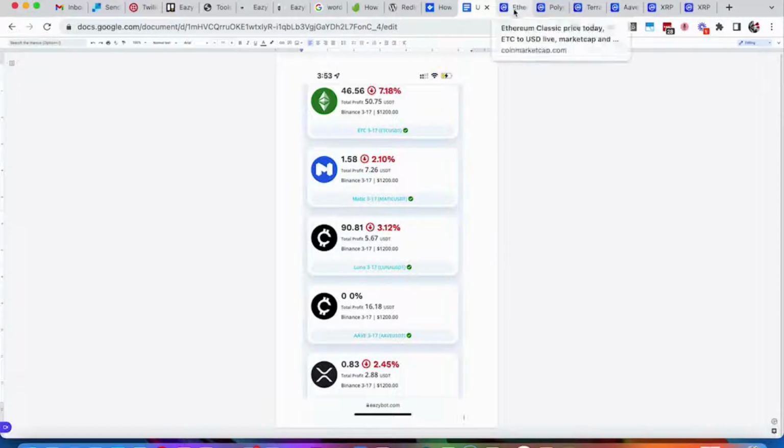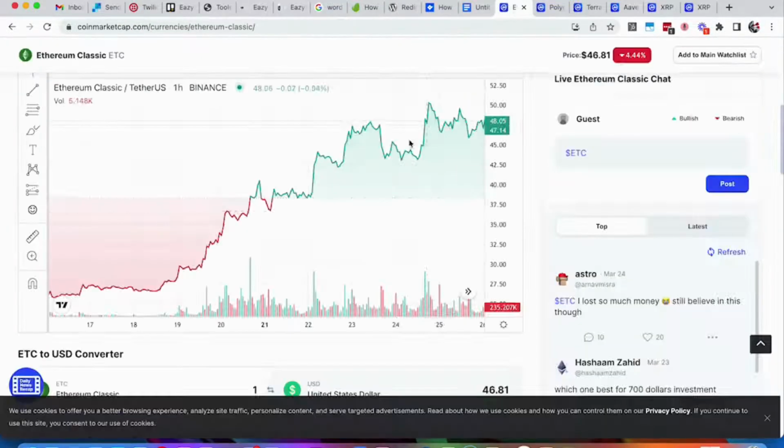I want to look at the charts of the 5 coins that we have here, and let's see if we can extrapolate some ideas or some information. Again, not getting super technical, just based on some observations. So we're looking at the TradingView chart. This is Ethereum Classic. We're looking at it from about the 16th through right about the 25th, 26th. So you can see Ethereum Classic, this is ETC, had a nice rise in this 9 day period. So no surprise that it's performed fairly well.